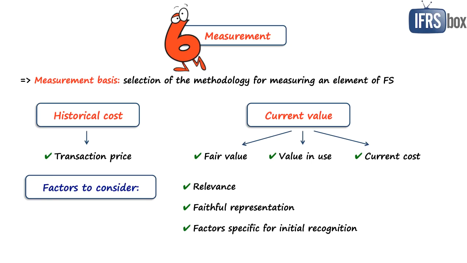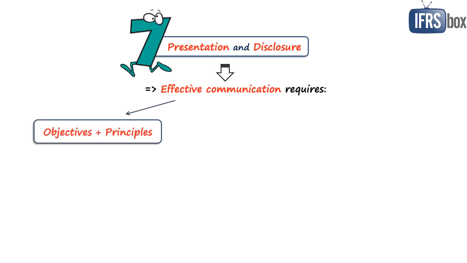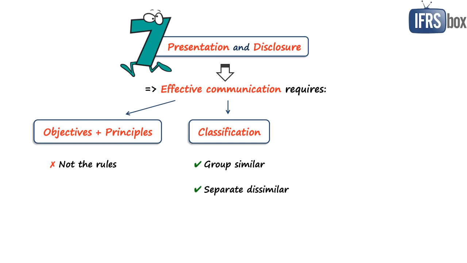Chapter 7 is about presentation and disclosure. So presentation and disclosure are communication tools, and in order to make the communication effective, it requires focusing on presentation and disclosure objectives and principles, not the rules, and then classifying the information so that similar items are grouped and dissimilar ones are separated.